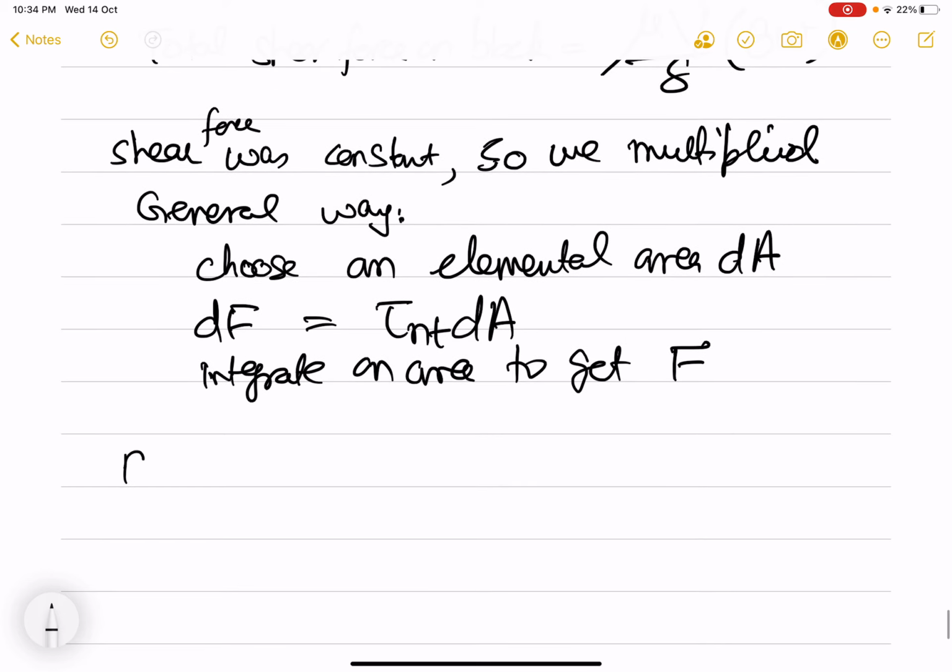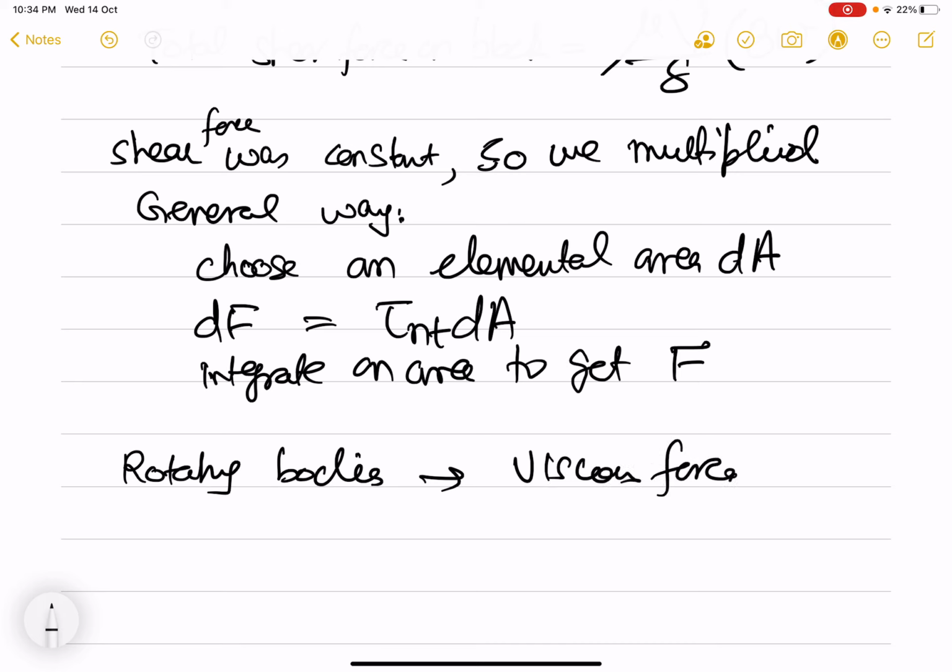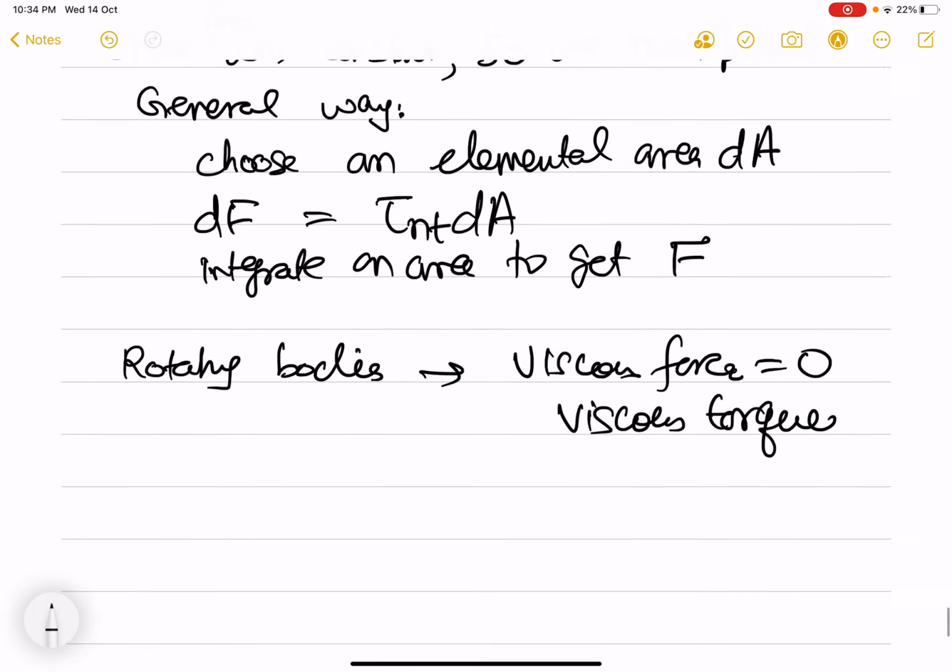Sometimes in rotating bodies, the net viscous force is zero, but there is a viscous torque.